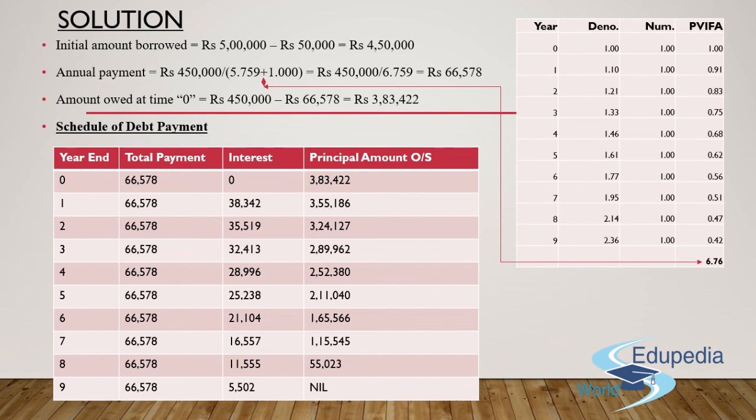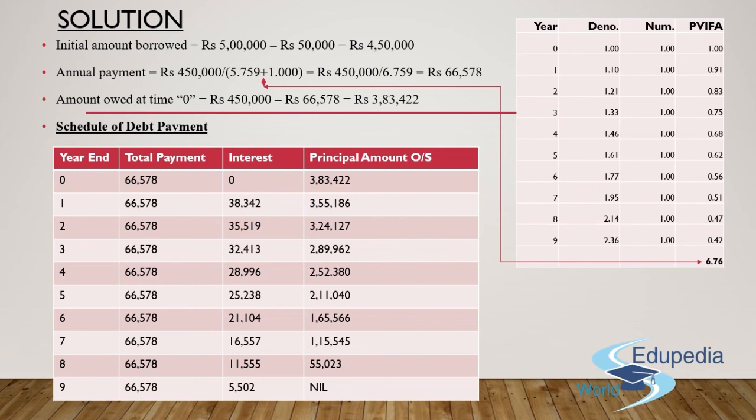For year 0, the denominator has to be 1. Why? Because here I am making the payment at the very beginning itself. Also, the numerator for year 0 will remain the same, which is 1. So we'll get the present value interest rate factor annuity for year 0 as 1 itself. Now the denominator will change each year. First year it has to be 1.1, because it's a 10% interest rate. Next year it has to be 1.1 multiplied by 1.1, which will be 1.21. Then the same exercise needs to be done for each year: you just multiply the denominator by 1.1, and you'll get the figure for each year accordingly.